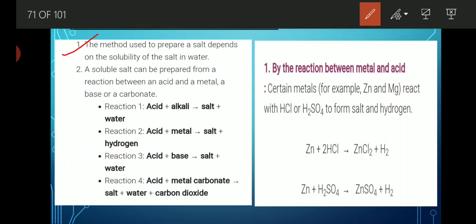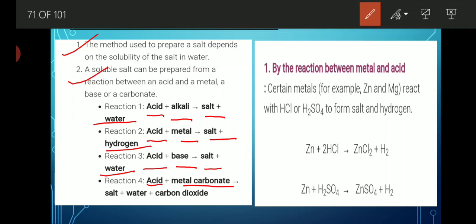Now let's see some reactions by which we are able to obtain our salt. A soluble salt can be prepared by the following reactions. Acid reacts with alkali, it gives salt and water. Acid reacts with metal, it gives salt and hydrogen gas. Similarly, acid reacts with base, it gives salt and water. Acid reacts with metal carbonate or metal bicarbonate, then also you get salt, water and carbon dioxide. We already discussed that in the chemical properties of acids and bases.